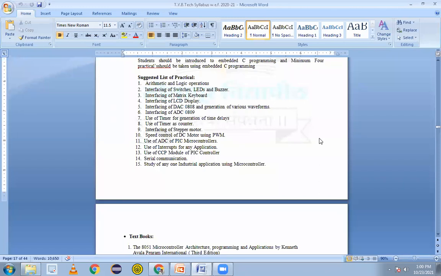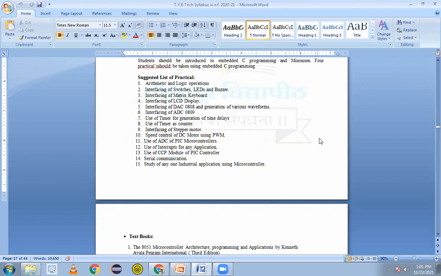Third experiment, interfacing of matrix keyboard. So in projects, we have keyboards, with numbers 1 2 3 4 to 9 including 0 and some special characters, star and hash. Okay, by putting the lock on all these things, that number also can be interfaced with the keyboard, and when I press one button, that button will be displayed through the LCD, or we can also check in the CPU whether that value is coming or not. Okay.